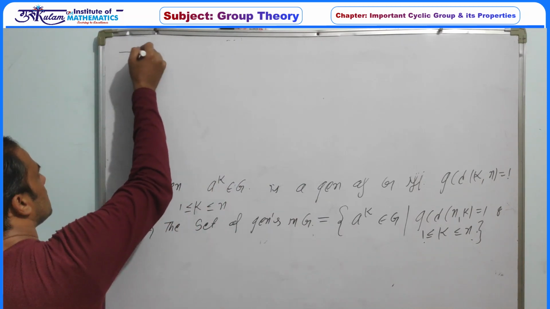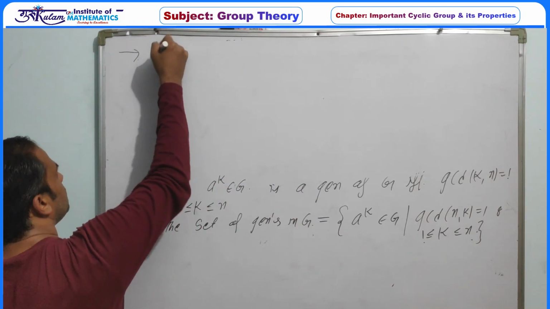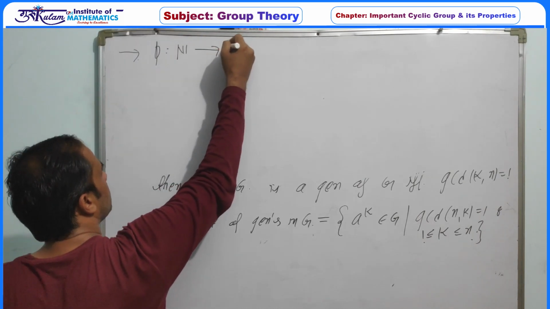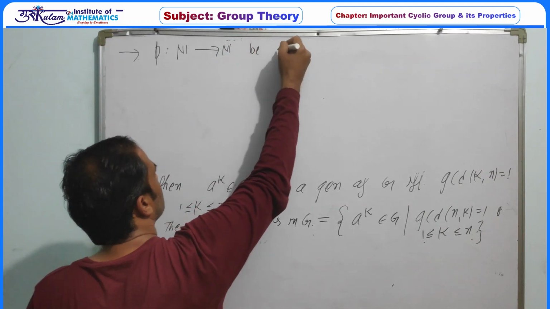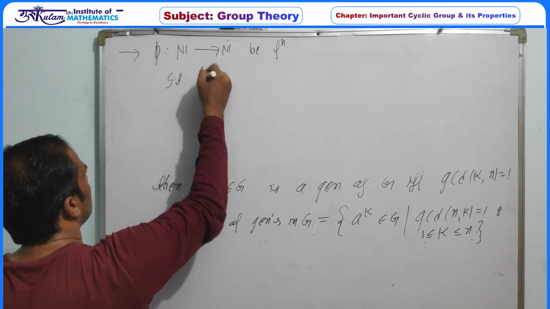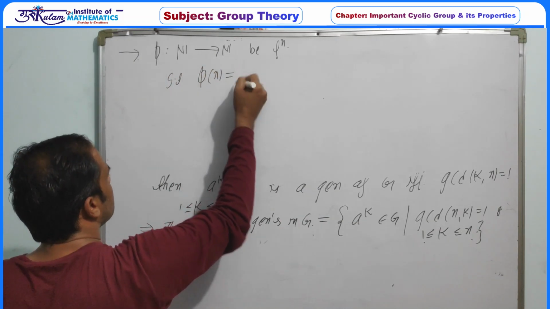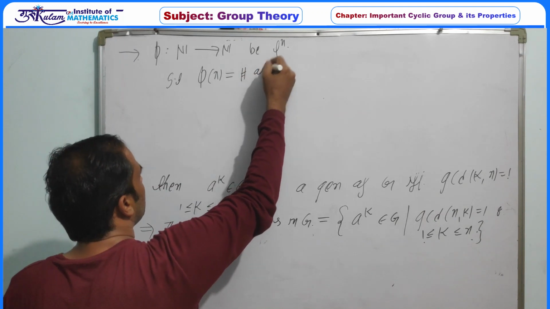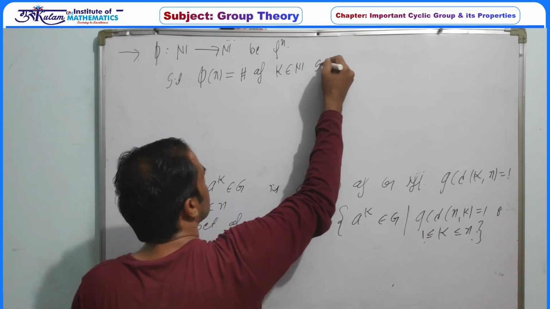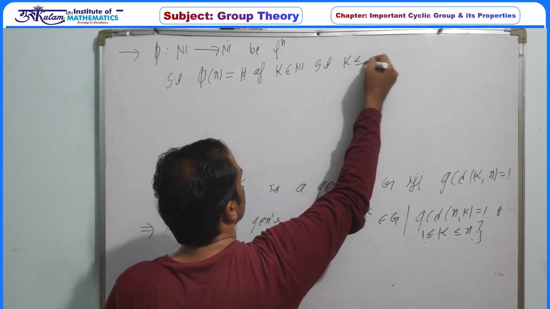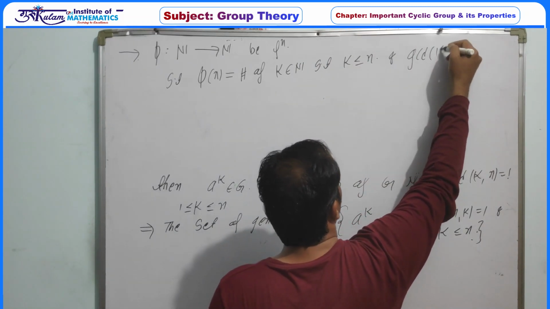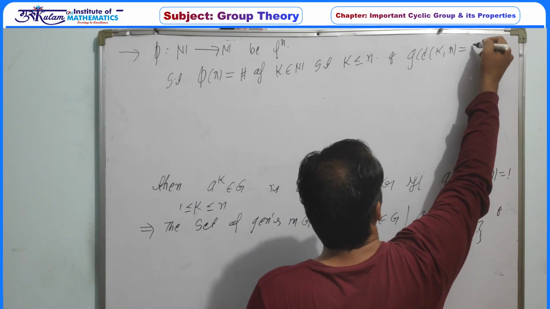So there is a concept from number theory, the Euler function, which is denoted by phi, defined from N to N, such that phi of n represents the number of natural numbers k such that k is less than or equal to n and the GCD of k and n is equal to 1.